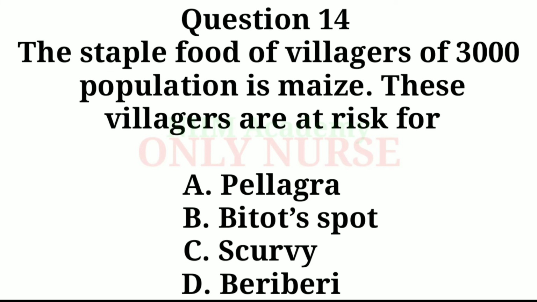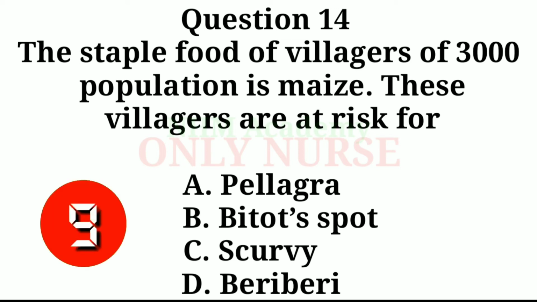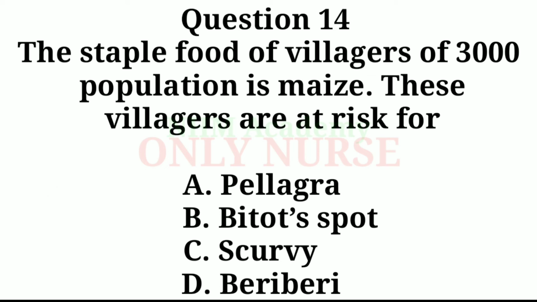Question 14. The staple food of villages of 3000 population is maize. These villages are at risk for options A. Pellagra, B. Bitot's spot, C. Scurvy, D. Beriberi. Right answer of this question is option A. Pellagra.